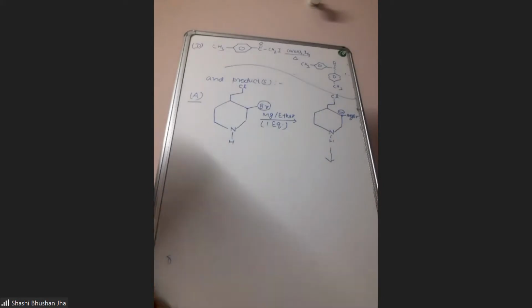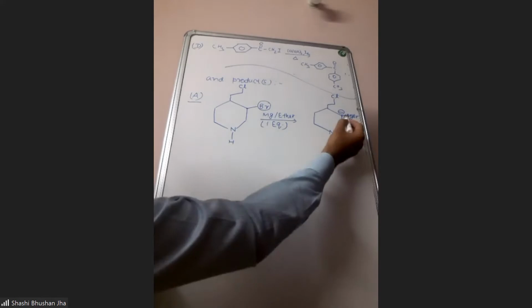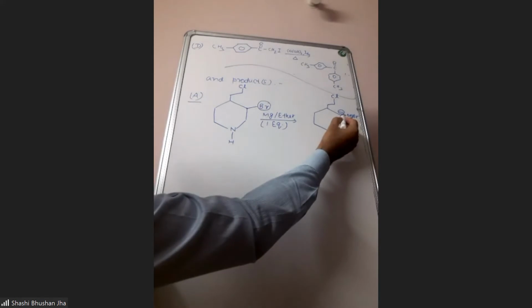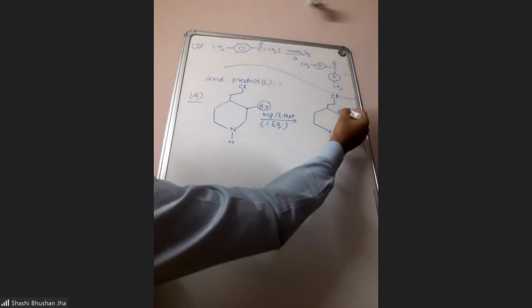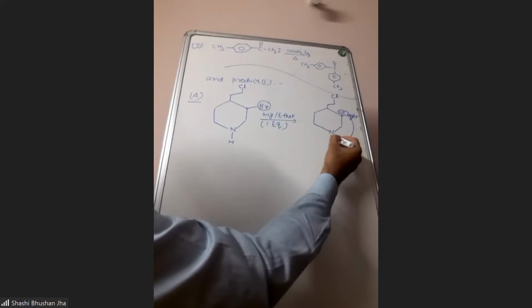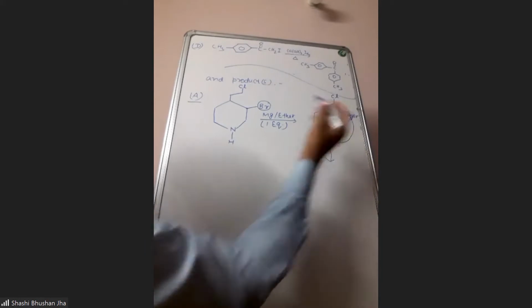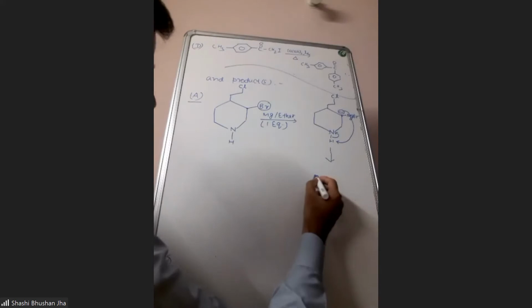So tell me, what reaction are we expecting next? What should happen after this? Internal acid-base reaction. There will be an acid-base reaction because the hydrogen bonded to nitrogen is slightly acidic in nature. This carbon having negative charge is strongly basic. So it will take this acidic hydrogen from here. Then the bonded pair will move to nitrogen and negative charge will develop at that nitrogen.